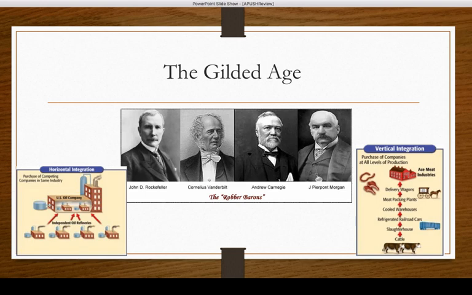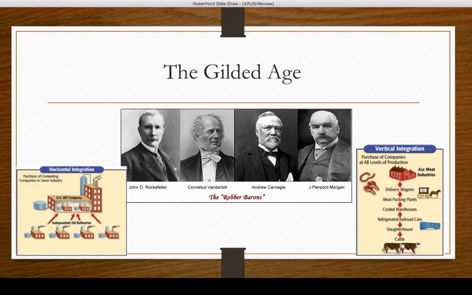And then the financier J.P. Morgan, who is not only going to help us get out of an economic crisis later in the century, but he is actually going to take Carnegie's steel and turn that into what is present day U.S. Steel. Now, a lot of people call these guys capitalists. Some of them call them robber barons.